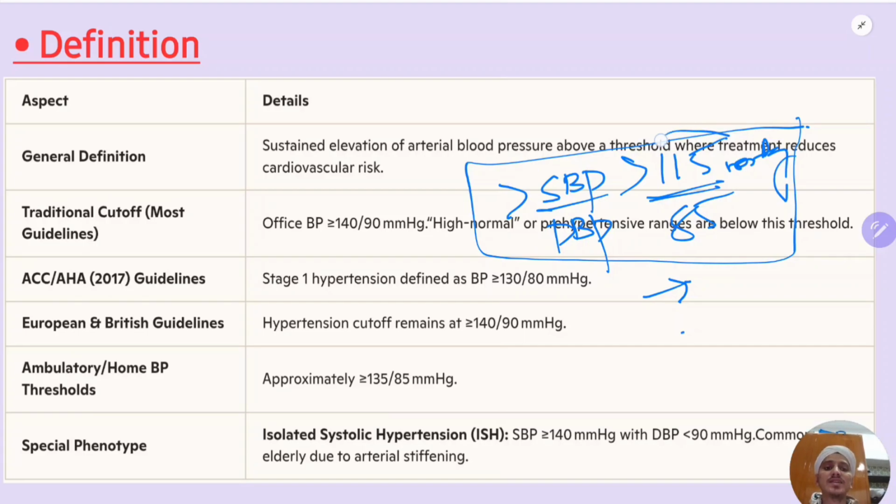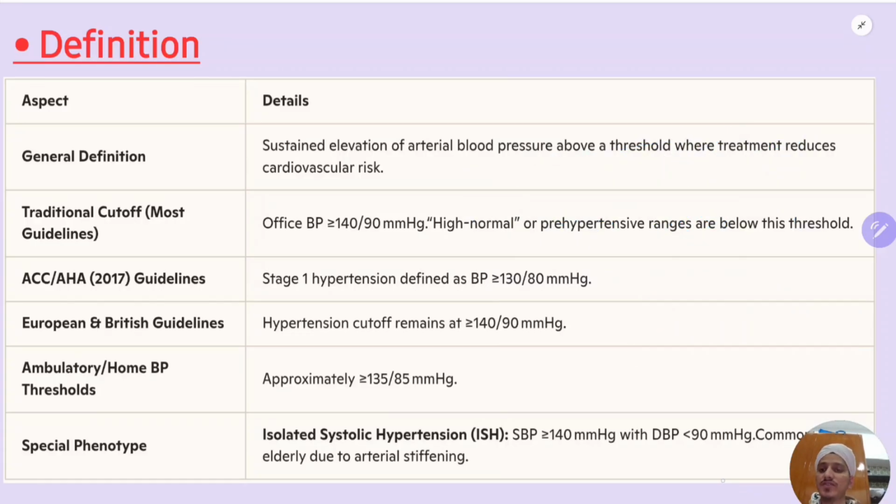If you take this as the threshold, then everybody has to take antihypertensive drugs. If you give a higher threshold, then cardiovascular risk will increase. If you give a lower threshold, then more patients will be recognized as hypertensive and overtreatment will be given. That's why the guidelines differ in giving the threshold. So that's the basic concept we should know.